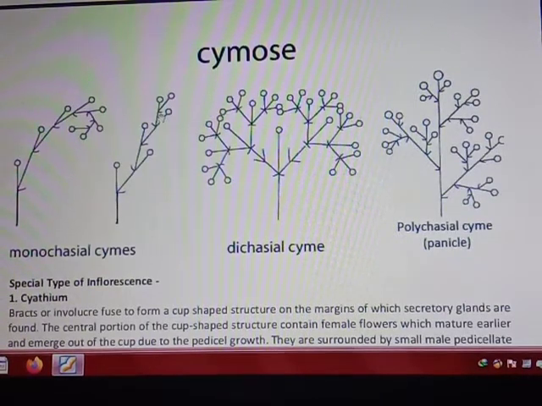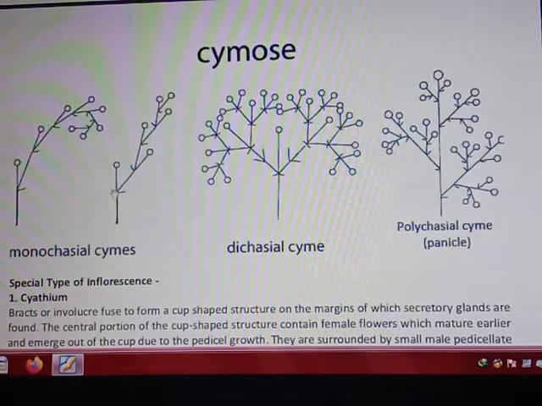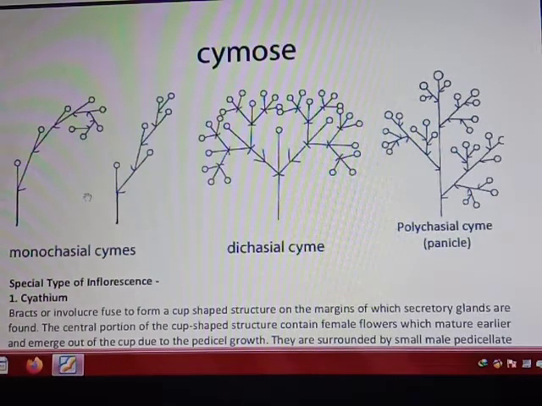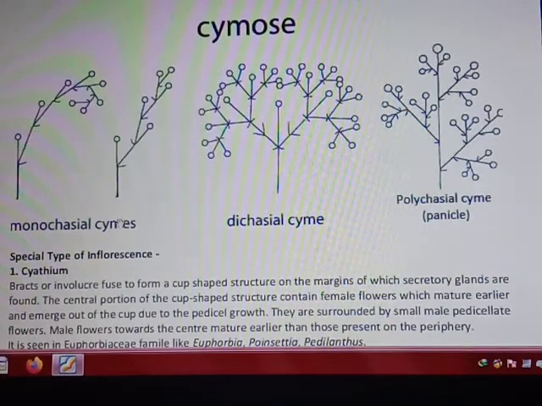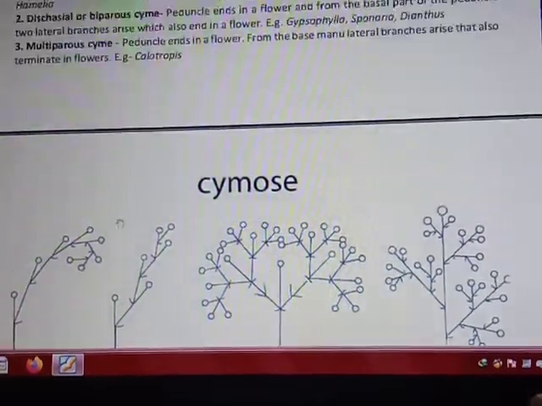Opposite means, suppose it is a point. One lateral branch is present on the left side, and at the same point, one is present on the right side. That is opposite. But when one is present on this side, and the second from the next position on another point, it is the alternate type of cyme. Okay. Next is the dichasial cyme.